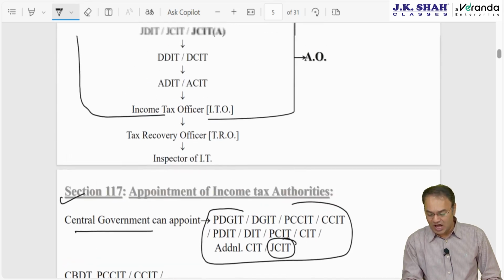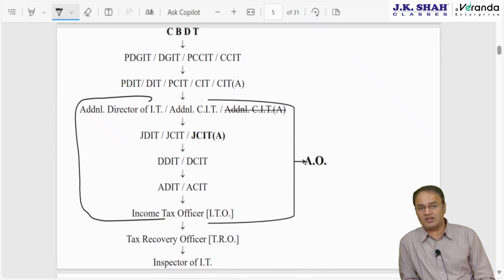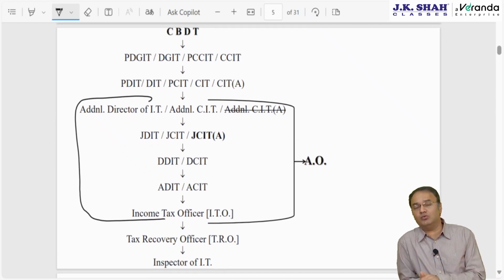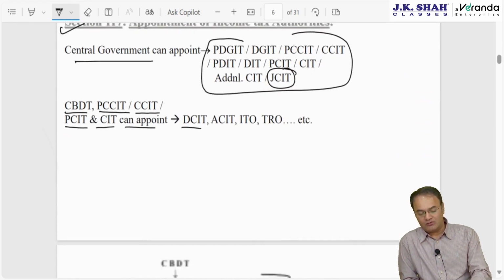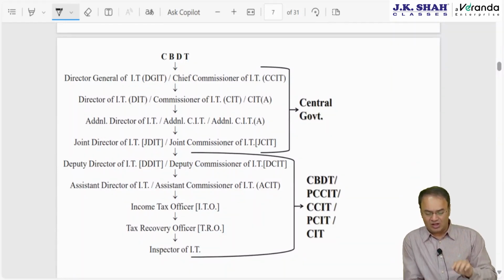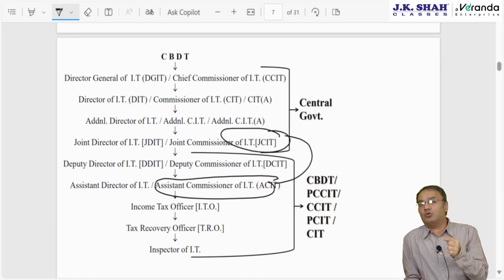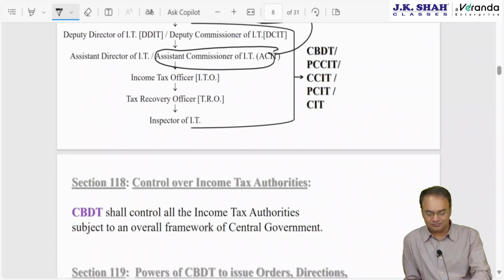Why are we discussing all these things? Are we required to remember this chart, hierarchical order? Actually not from exam perspective, but in real life you will have to remember who is superior to whom and who is inferior or subordinate to whom. Not very much relevant, but in upcoming chapters at some places it is given that if this is the officer passing the order, then he requires approval of this officer. Assistant commissioner will require approval of joint commissioner. So there you will be required to know that joint commissioner is 2 steps above the assistant commissioner.